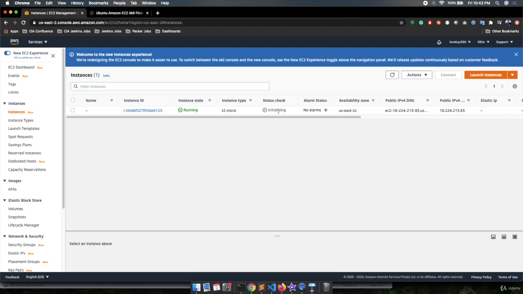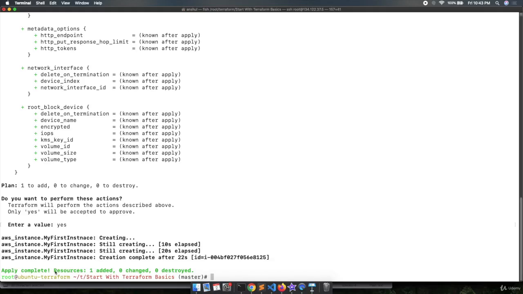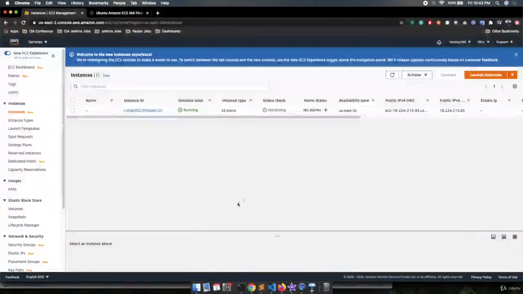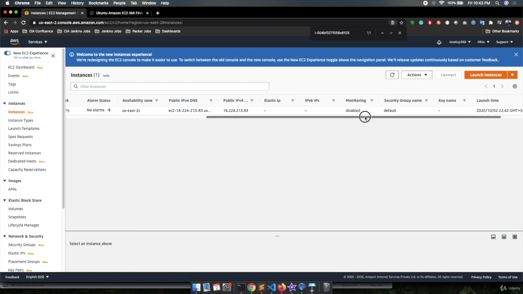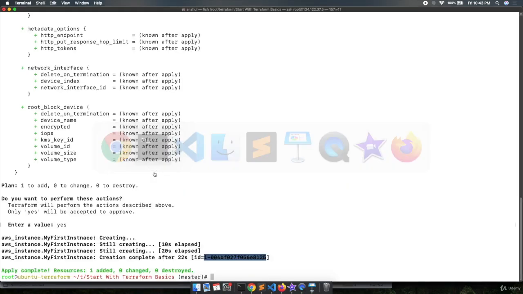If we go to Terraform again, it is saying apply complete, 1 resource added. It means Terraform has added a resource and this is the ID of the resource. If you copy this and press Ctrl+F, Ctrl+V, you can see this is the resource ID. It means this resource has been created by Terraform. The resource is running. Now let's go to Terraform again.